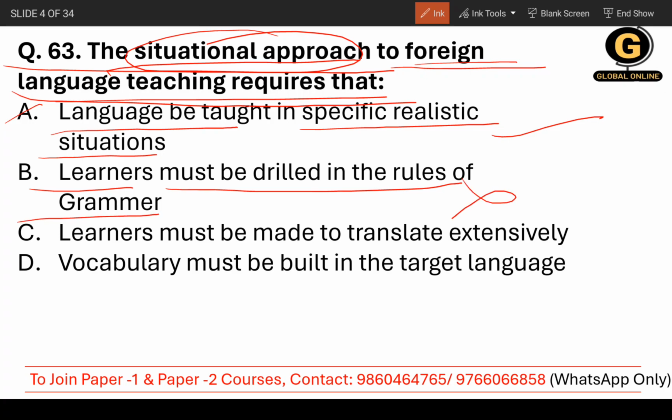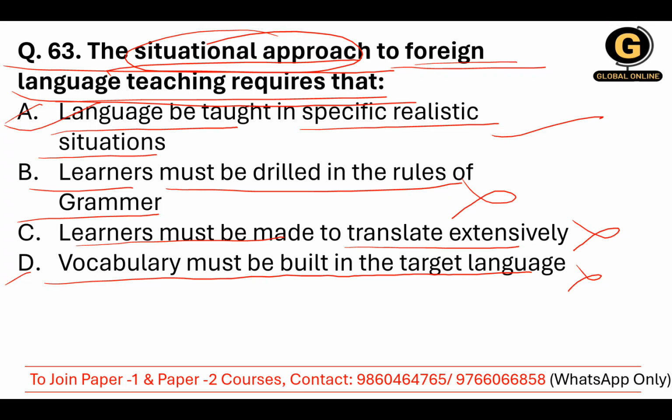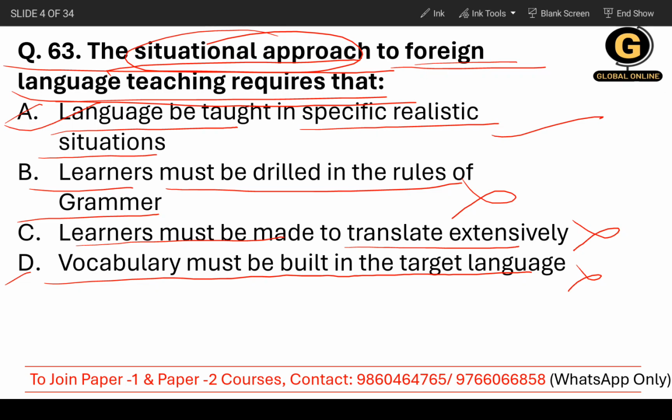No. Learners must be made to translate extensively. No. Fourth, vocabulary must be built in the target language. No, of course. So the only option that seems correct and is actually correct is A. So question number 63's answer is A.